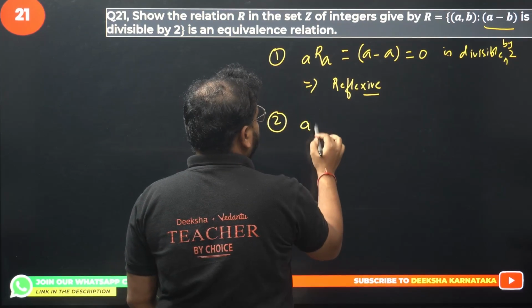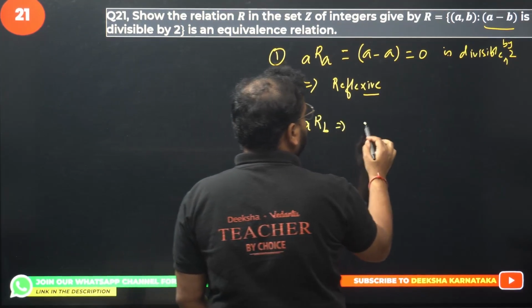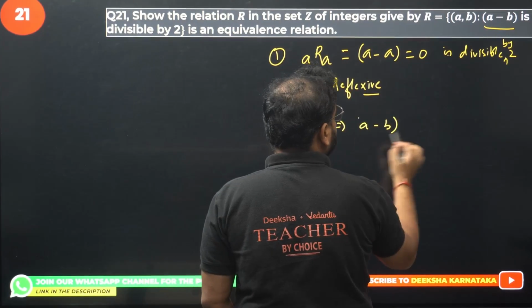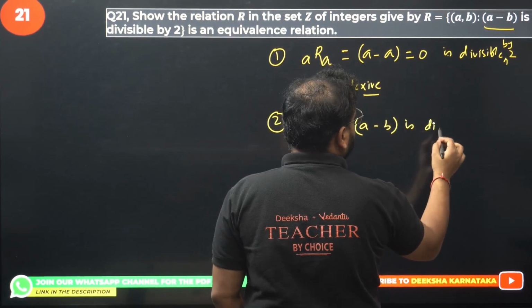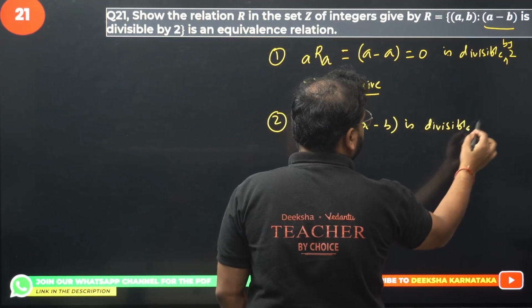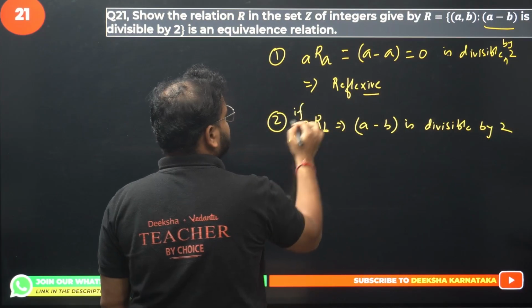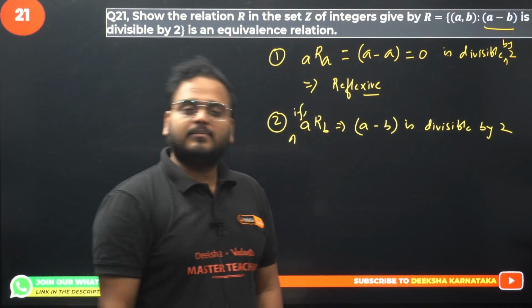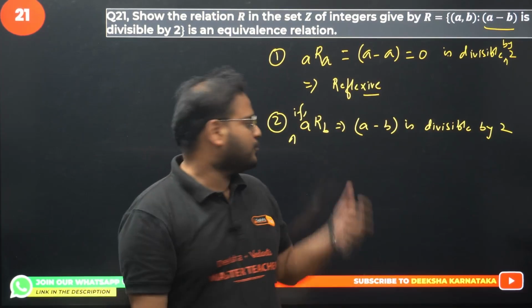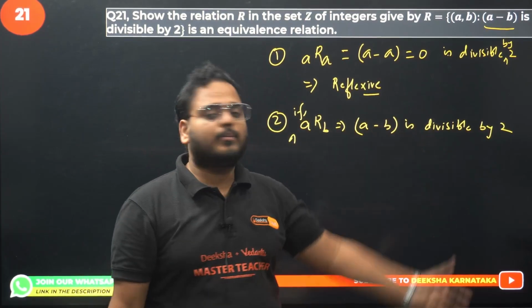Now we'll write here aRb is true. What it means is that a minus b is divisible by 2. This is given, okay? This is the if statement. Symmetric relation is an if-and-then statement, right? So the if statement is a minus b is divisible by 2.